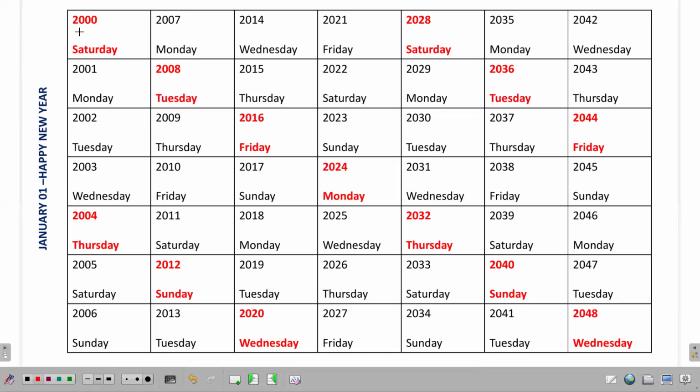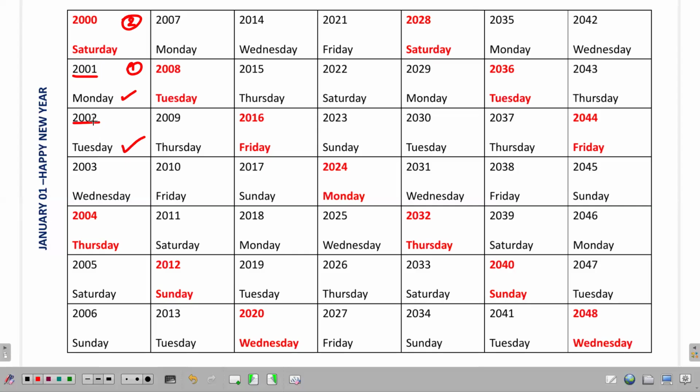I repeat, you look at the calendar, 2000, January 1, it happened on a Saturday. 2000 being a leap year, it is associated with 2 odd days. So Saturday plus 2. You can see 2001, January 1, Saturday plus 2, Sunday, Monday. January 1 happens on a Monday. 2001 being a non-leap year, the number of odd days is 1. So you go for Monday plus 1. You can see that 2002, January 1, it happens on a Tuesday.